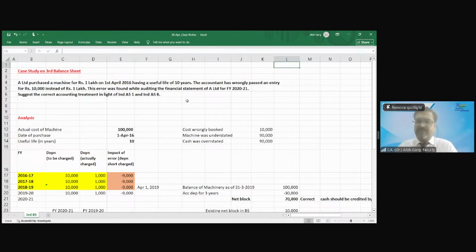Yes or no? This is what used to happen, right? Take this in the current year P&L as a prior period item. Take the impact of the error and enjoy your life. No requirement of last year restatement. No requirement of giving the third balance sheet. But in Ind AS it is very typical. Friends, just allow me a minute.